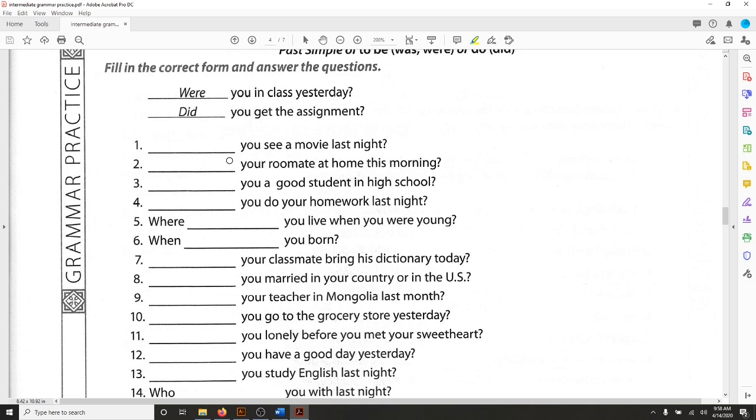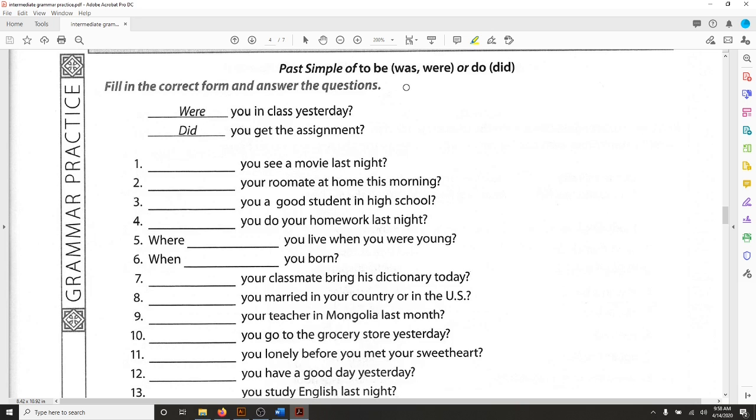Number 2 here. Your roommate at home this morning? So first I'm going to ask, is this about being or doing? Your roommate at home. This is a question about being. So I need to choose between was and were. Was your roommate at home this morning, or were your roommate at home? And because I know the subject here is your roommate, I need to use was. Was your roommate at home this morning?